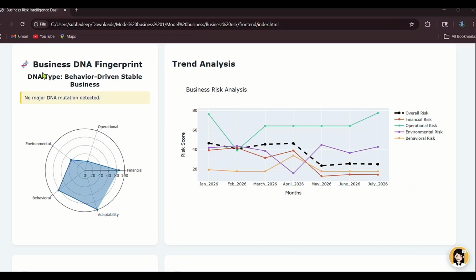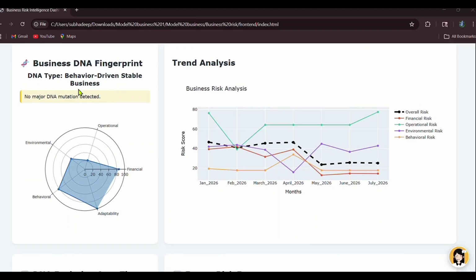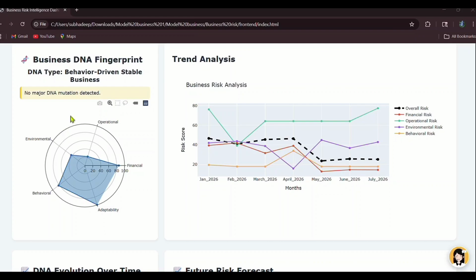Here is the business DNA fingerprint of a company. The idea is like how human DNA describes the nature of a person. Here, the system analyzes the different business factors and creates a unique DNA profile of the business using AI and machine learning. In this result, the detected DNA type is behavioral driven and a stable business.